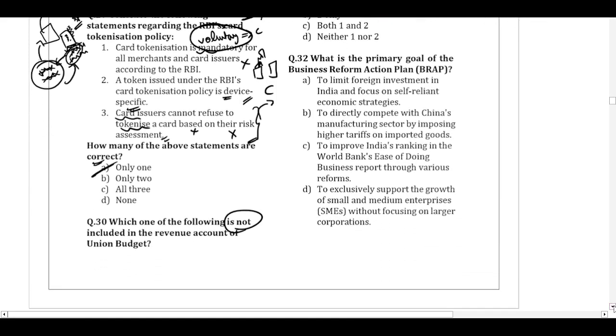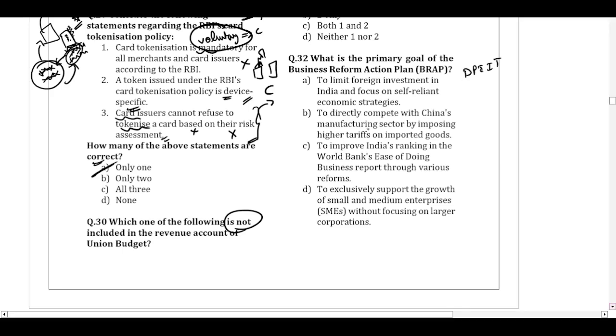Question number 32. What is the primary goal of the Business Reform Action Plan? The DPIIT, Department for Promotion of Industry and Internal Trade, under the Ministry of Commerce, came up with a scheme so that they can improve the ease of doing business across the country by improving various reforms and efficiency, so that ultimately India's position in the world's ease of doing business will increase. So that is the primary goal of the BRAP.